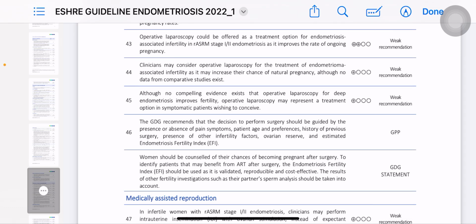Clinicians may consider operative laparoscopy for the treatment of endometrioma associated infertility. It may increase the chance of natural pregnancy, although no data from comparative studies exist.